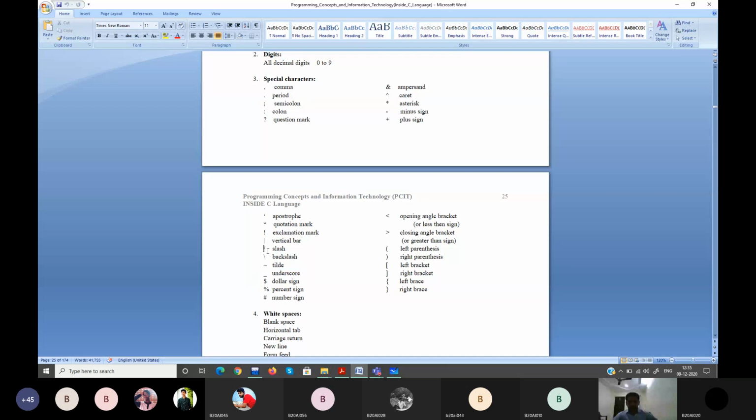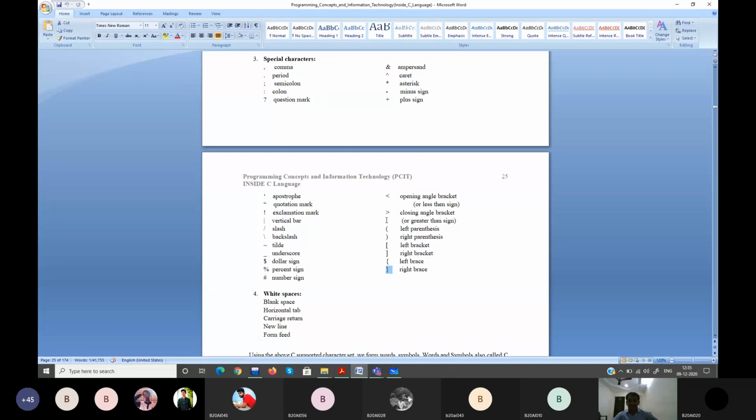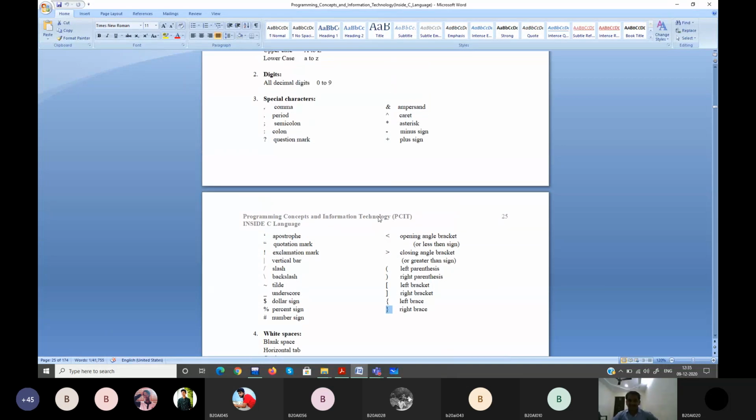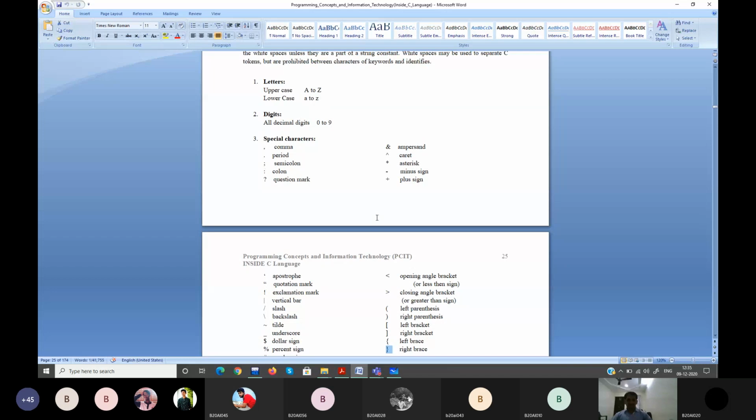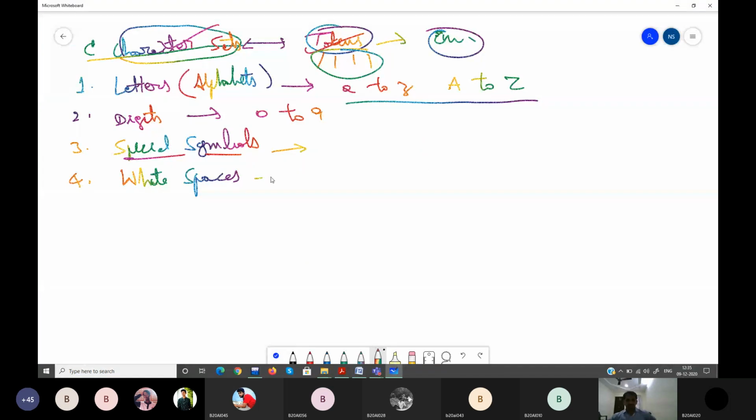See, this is called a slash. This is called a backslash or escape sequence. Okay? Tilde, underscore, dollar sign, percent, number sign, less than, greater than, left brace, left square, left curly, right curly, right? So these are the special symbols supported by your C. Next, white space. The important white spaces we'll discuss. There is a slash n.